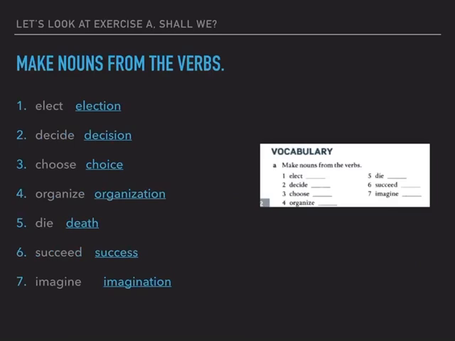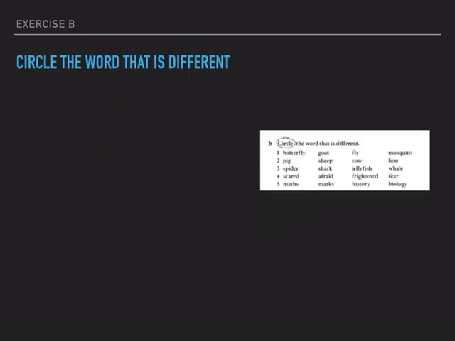Now here we have election, decision, organization, imagination, now using our typical suffix of ION, not TION, SION, and we have choice, death and success, now, which are different words to the verbs. Well done. Now, letter B, exercise B, circle the word that is different.